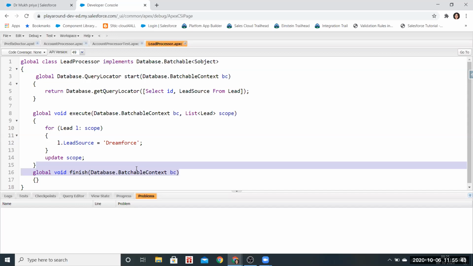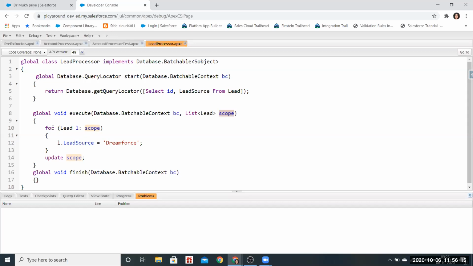One pointer which I have: do you think we need to create a list in which we should store the leads, add each lead, and then update that particular list? Isn't it, Smriti, that the scope is the batch list? Here we are updating the records from the scope.